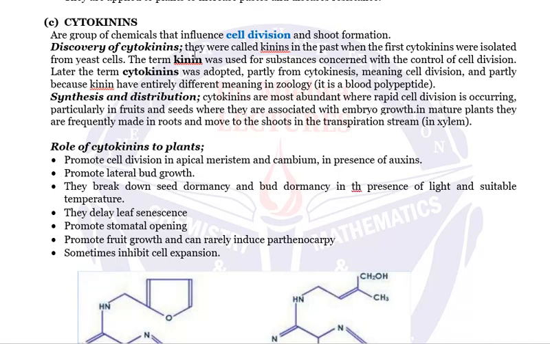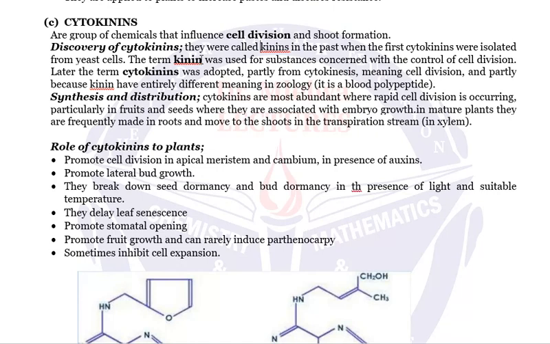Cytokinins were called kinins in the past, when the first cytokinins were isolated from yeast cells. Kunaweza kuona kwamba the first cytokinin were isolated from yeast cell, and they were known as kinins. So what made them to be known as kinins?